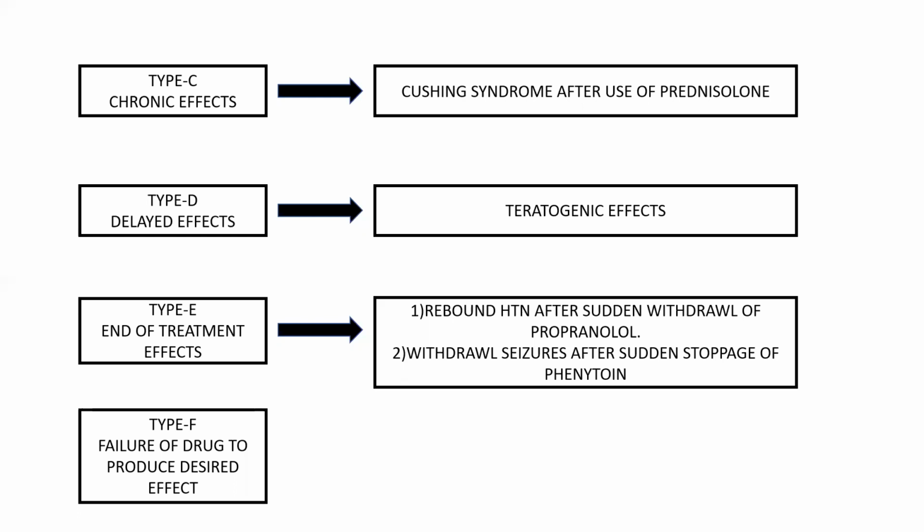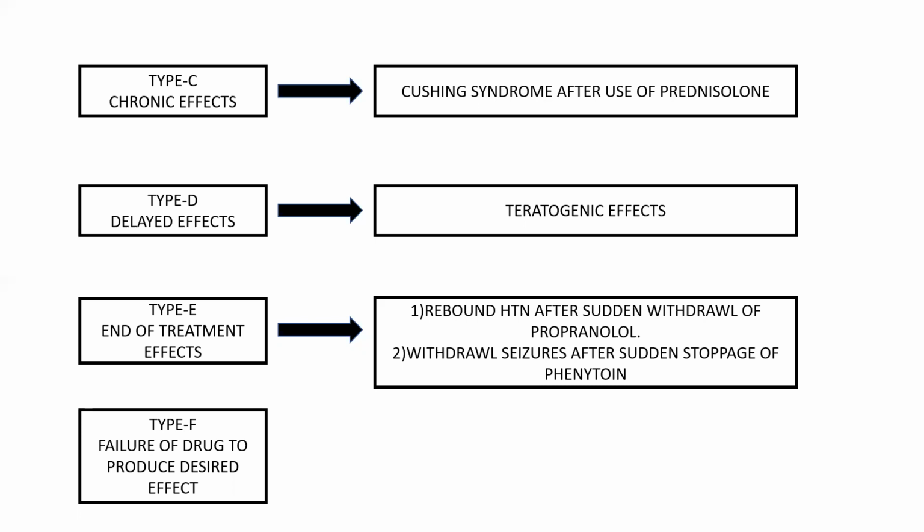And type E, end of treatment effect. Suppose you are taking a drug; there are a few drugs that you should not discontinue suddenly. If you discontinue those drugs suddenly, you will get some other effects that come under type E. So rebound hypertension and sudden withdrawal seizures. Rebound hypertension means your blood pressure will be higher if you suddenly discontinue the drug propranolol. And withdrawal seizures after sudden stoppage of phenytoin.